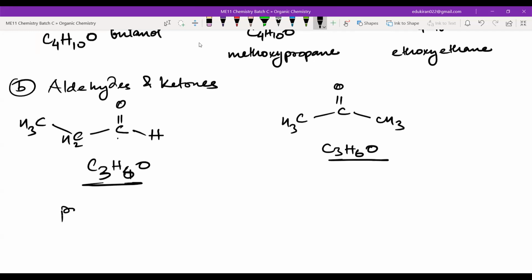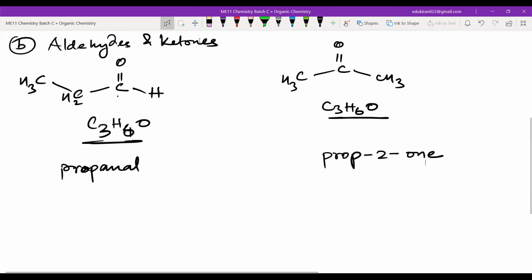Prop for the main chain, AN and AL: propanal. And this particular one is a ketone, and it will have a formula 1, 2, 3. That is why it will be prop. Then I can write 2-one, prop-2-one. Nothing is changing. What is changing here? Only the functional group is changing.